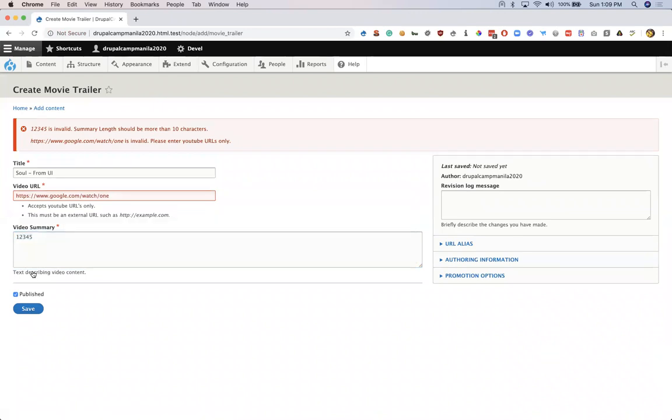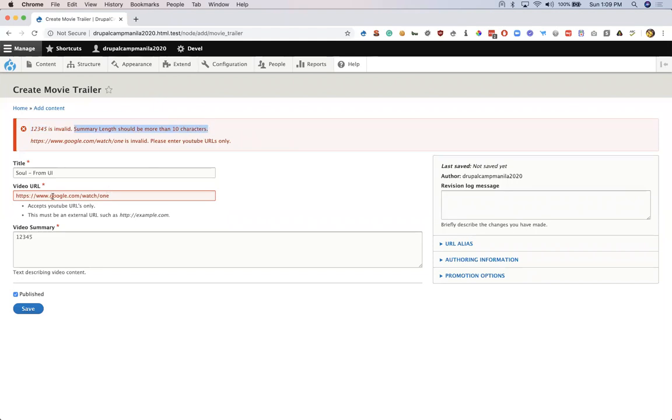So if you can see, we have 2 errors basically. Our first constraint, which is invalid video URL, also ran. This is the reason we have got the below error. We also have another error which says this particular value, which is 1, 2, 3, 4, 5, is invalid. Summary length should be more than 10 characters.